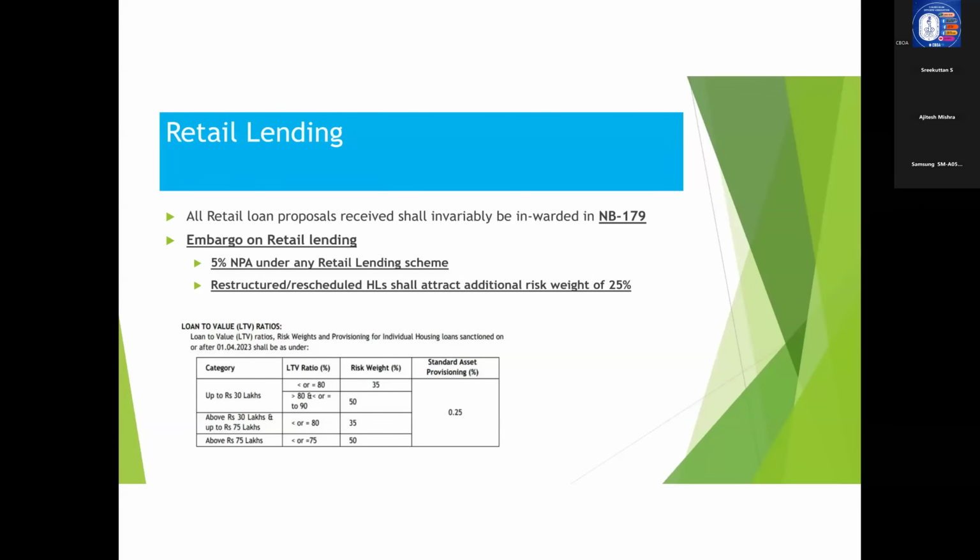Now coming to above 30 lakhs and up to 75 lakhs. Above 30 lakhs up to 75 lakhs, the risk weight is 35% uniform. And in the case of above 75 lakhs, the risk weight is 50%. That is, you are required to keep a margin of 25%. That is, the loan to value can go up to 75% in the case of above 75 lakhs. And in the case of 30 lakhs to 75 lakhs, the LTV ratio can go up to 80% with a risk weight of 35%. I think it is clear now.